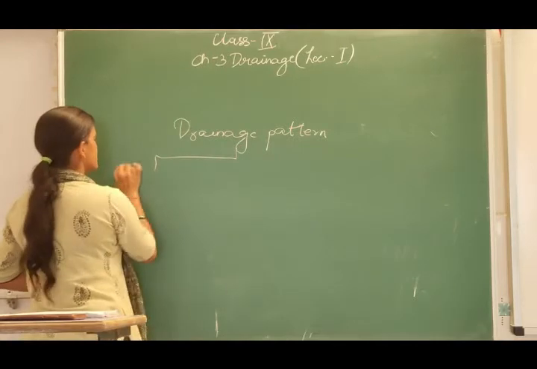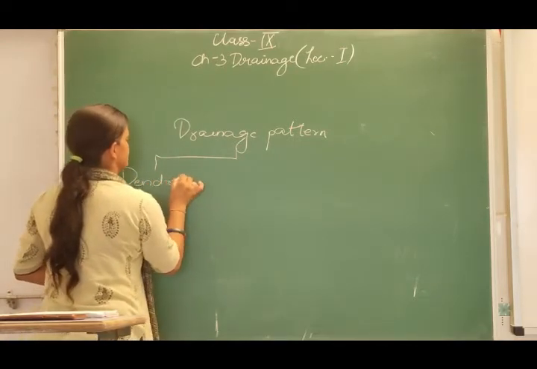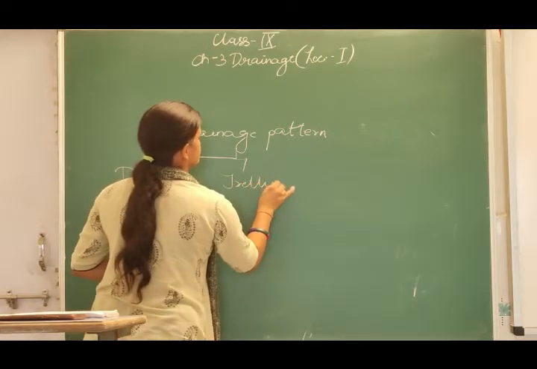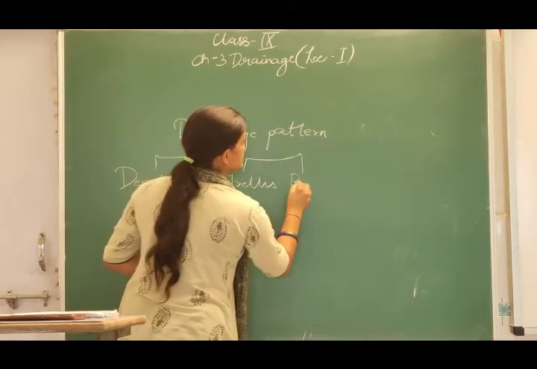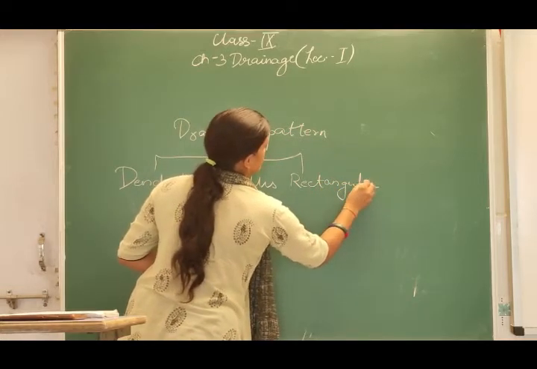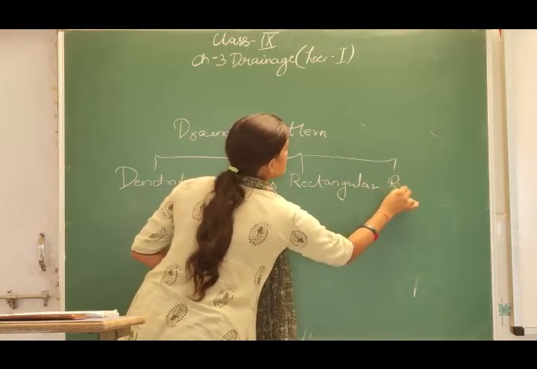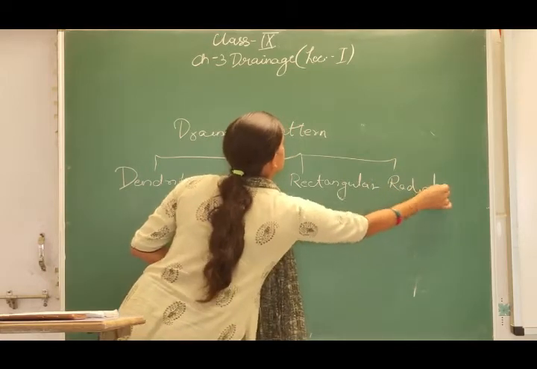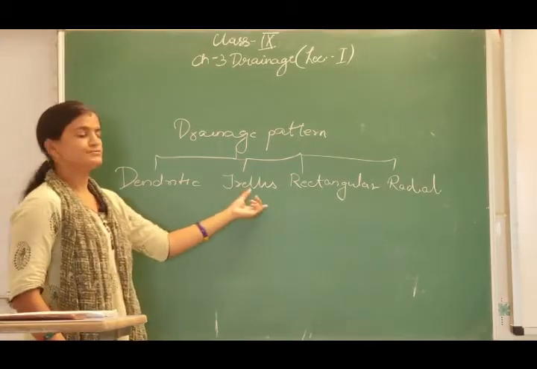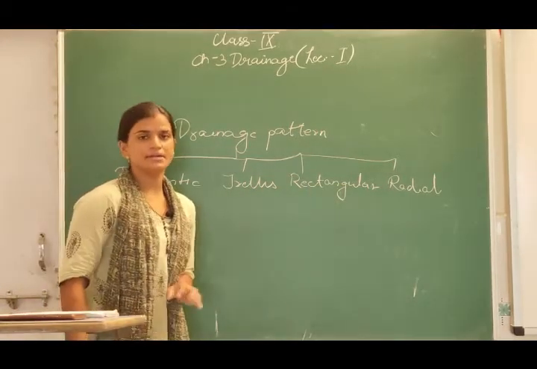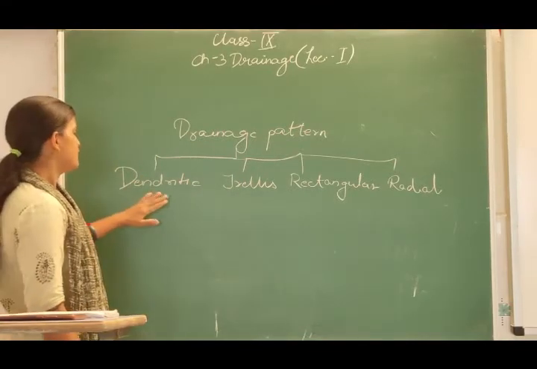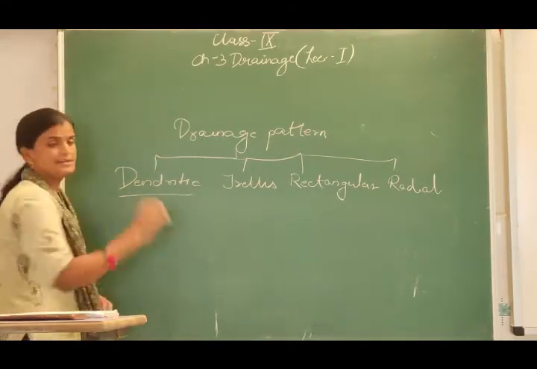The first is the dendritic, the second one is the trellis, the third is the rectangular, and the fourth is the radial. So these are the 4 drainage patterns which are found in India: dendritic, trellis, rectangular and radial. Now one by one we are going to study these 4 patterns. First of all, we are going to talk about the dendritic system.